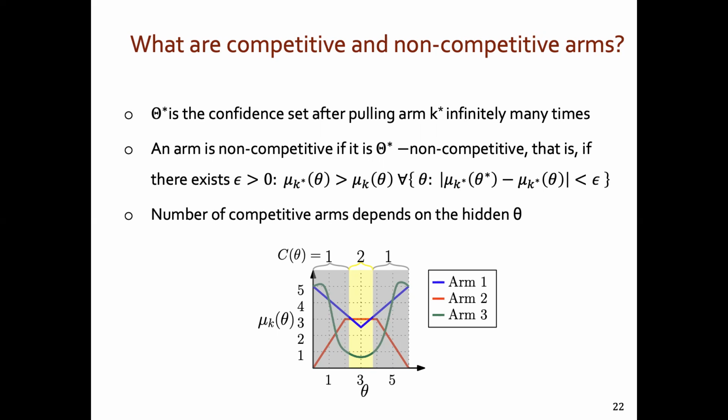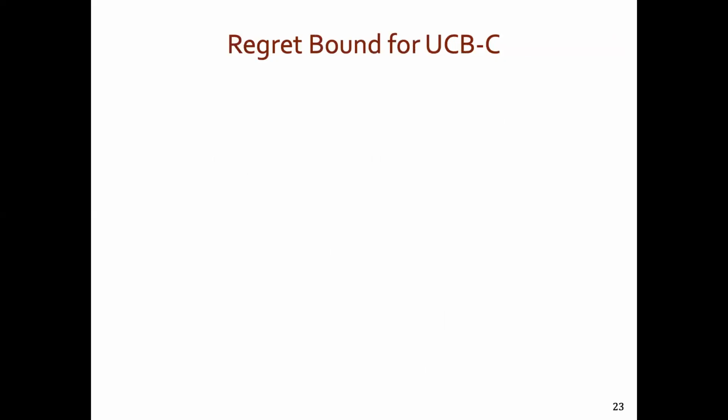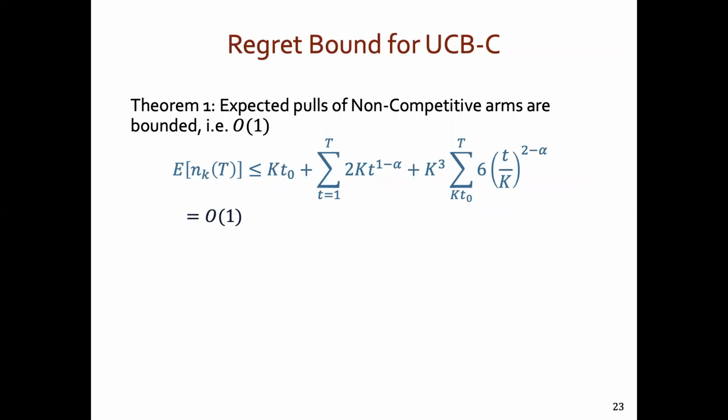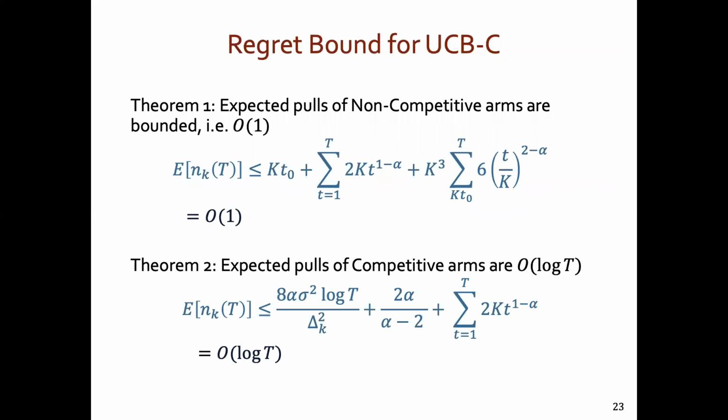The number of competitive arms depends on the confidence set theta star, which is in turn dependent on the hidden parameter theta. Therefore, the number of competitive arms varies with the value of the hidden parameter, as shown in this particular example. When theta is between 2.2 and 4.8, the number of competitive arms is 2, and it is 1 otherwise. Our regret analysis shows that the expected number of pulls for non-competitive arms is bounded, whereas the pulls for competitive arms are of the order of log t.